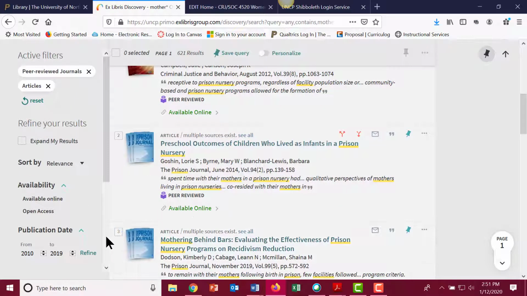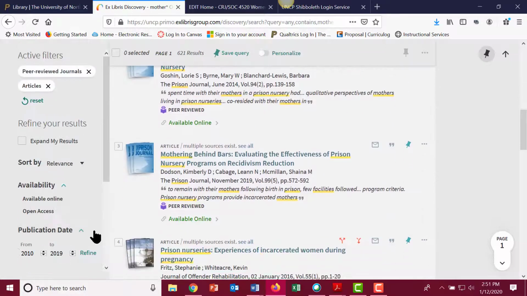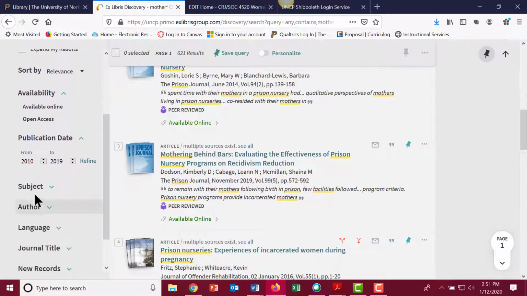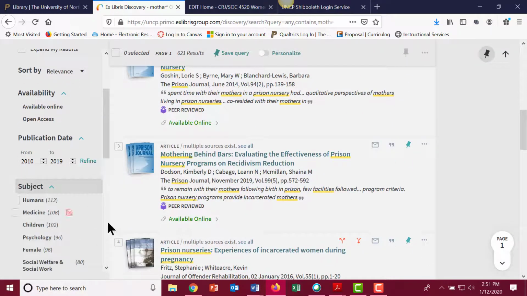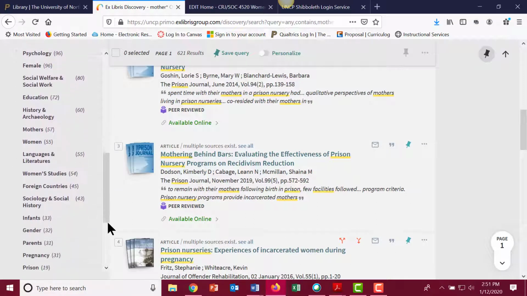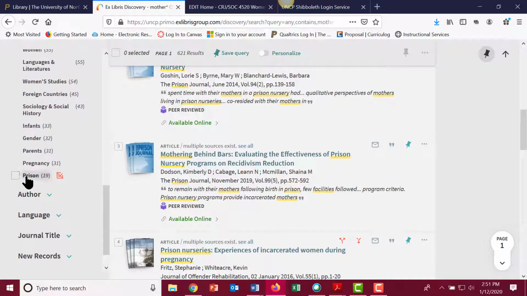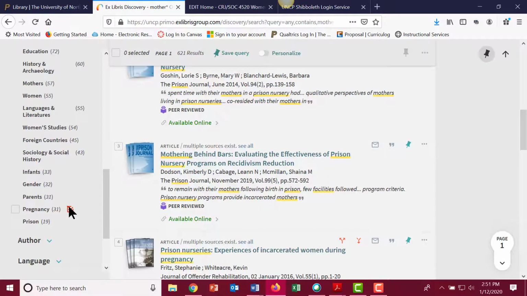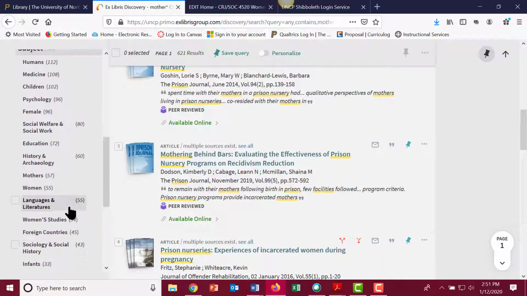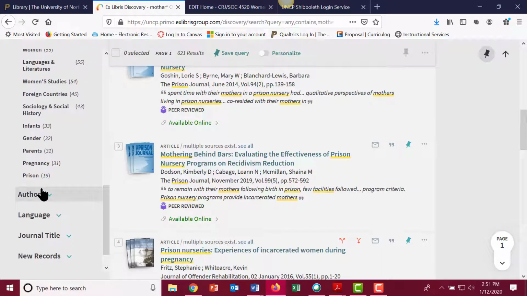Now, to narrow this down even further, what you can do is take a look at the subjects. Here, click on subject, and it will give you a list. One for prisons. You may want to do that one. That will get you down to 19 articles. But it may knock out some other ones.